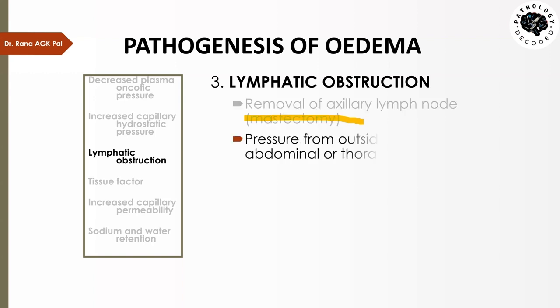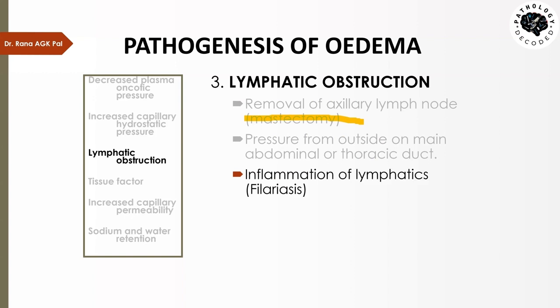Then any pressure on the lymphatics from outside can also lead to obstruction, for example on the main abdominal thoracic duct. This can occur again like in a gravid uterus or due to some tumor present in the abdominal region. If it presses on the duct, that will again lead to lymphatic obstruction.